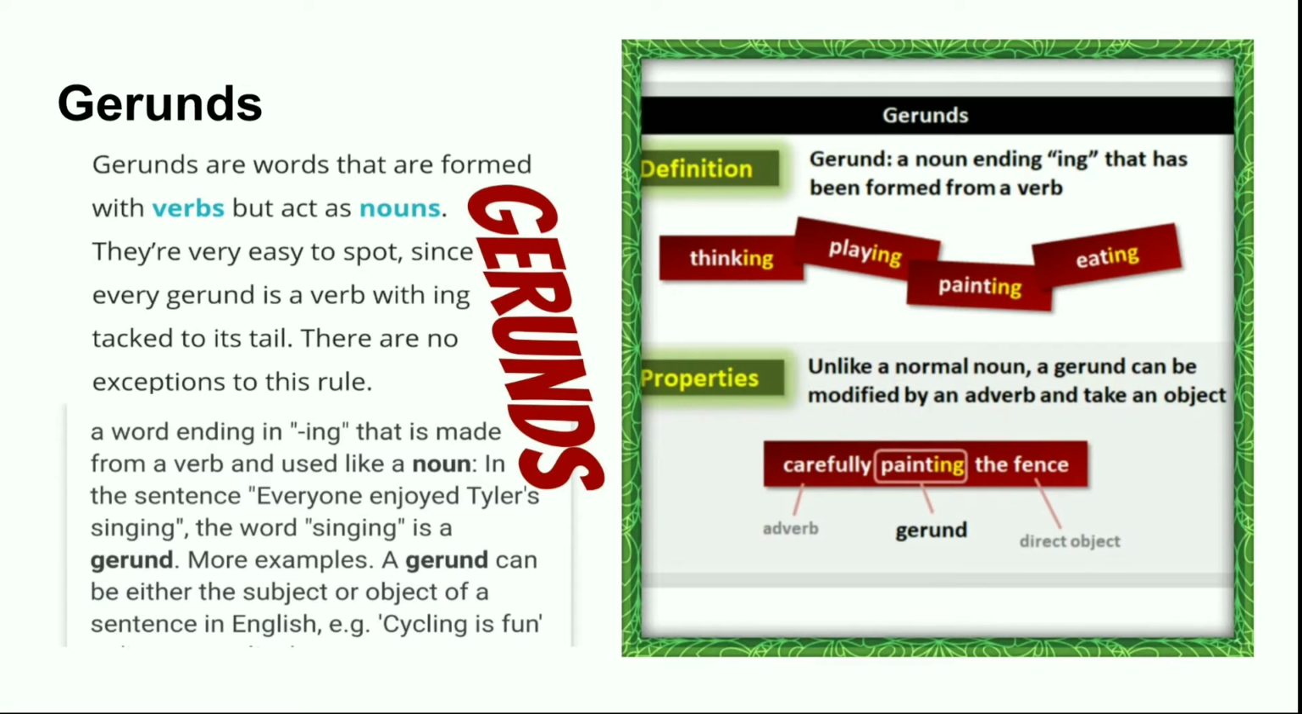More examples: a gerund can either be a subject or an object of a sentence. In English, for example, cycling is fun. So what we have seen, children, is that a gerund is a noun ending with ing that has been formed from a verb. Examples are thinking, playing, painting, eating. The property of a gerund is, unlike a normal noun, a gerund can be modified by an adverb and take an object. For example, carefully painting the fence, where carefully is an adverb, painting is a gerund, and fence is a direct object.